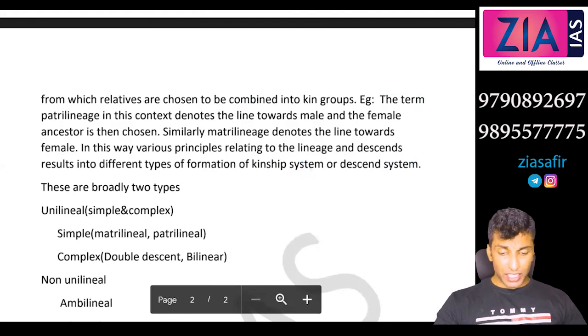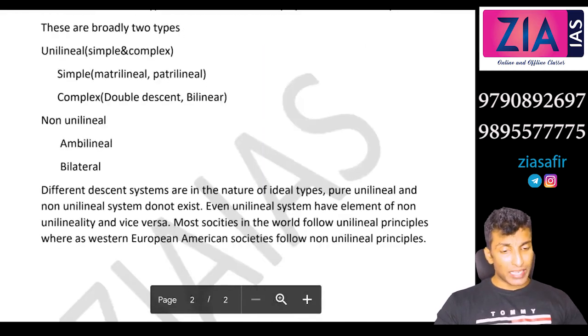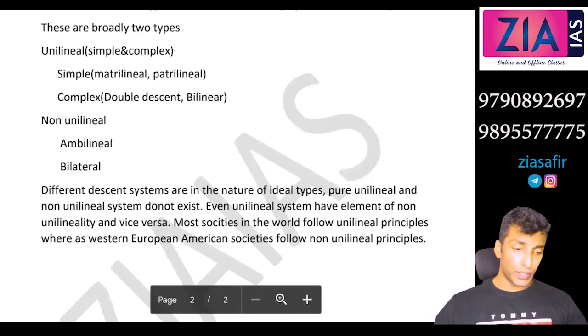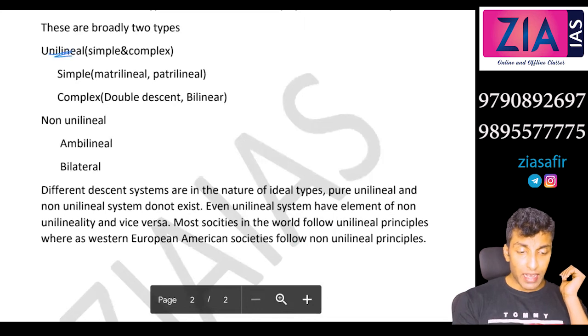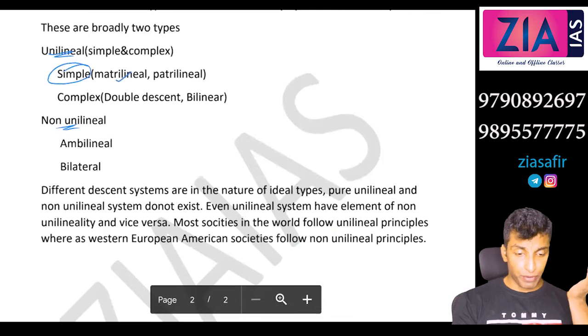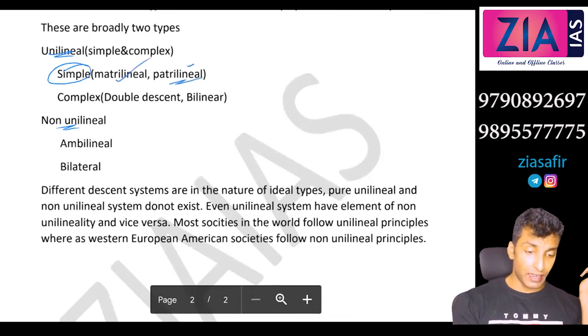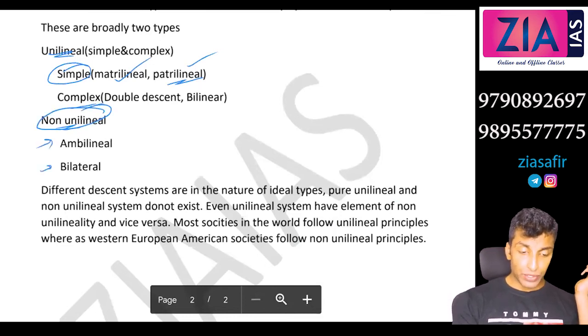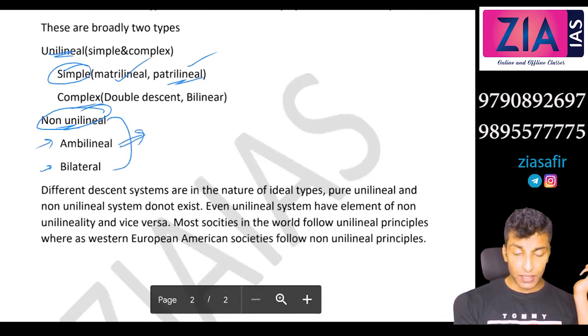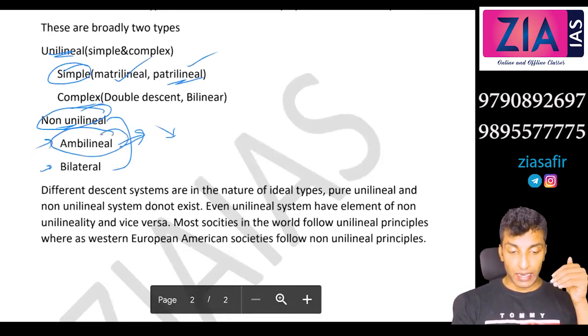Now, different kinship systems are broadly of two types. It is not there in the syllabus, but just go through it. These are broadly two types: unilineal and non-unilineal. Unilineal are simple: matrilineal from mother's side, patrilineal from father's side, then complex. Non-unilineal includes ambilineal and bilateral. In ambilineal, you will only choose one ancestor, and everything else, the relations and everything, will then be fixed.